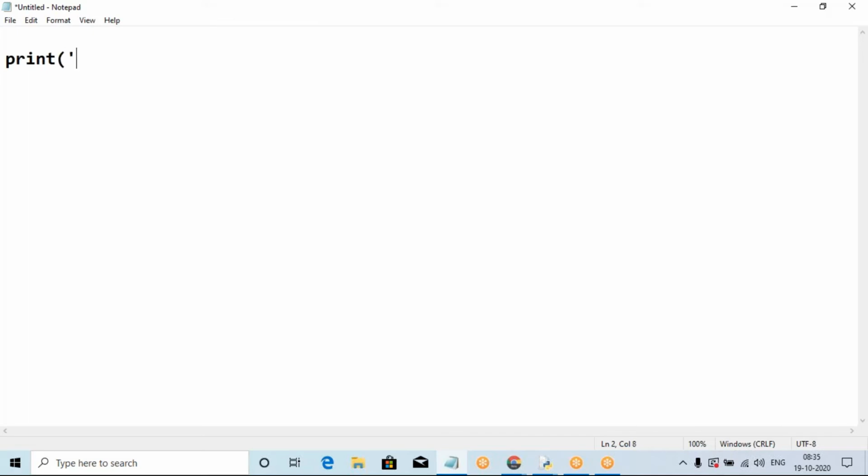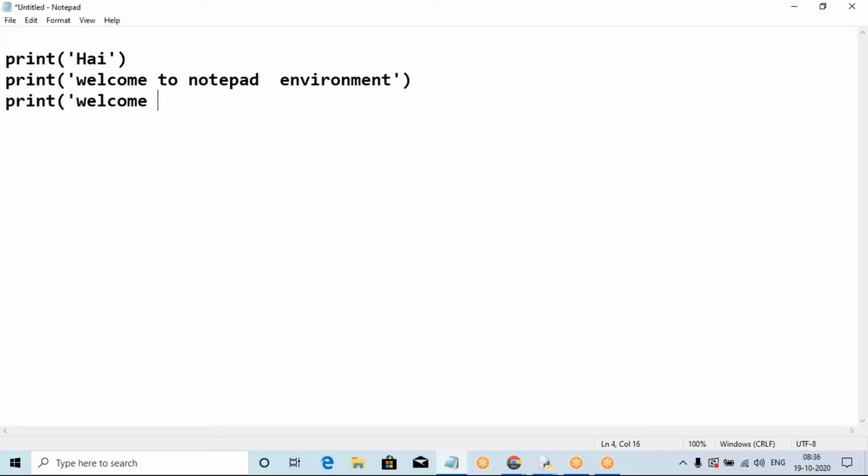For example, print("Hello friends"). Or print("Welcome to Notepad environment"). This is one simple code, and it is Python code. Or print("Welcome to Django developers"). This is the Python code, and you can develop it in Notepad also. This is completely for Notepad.